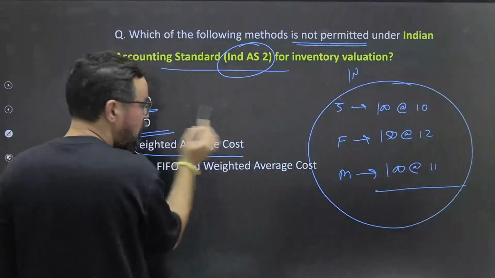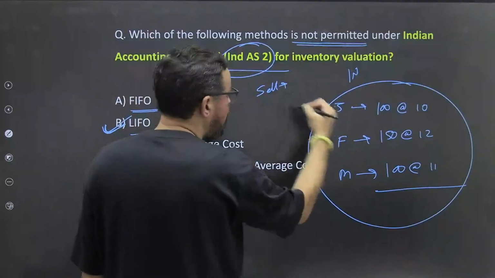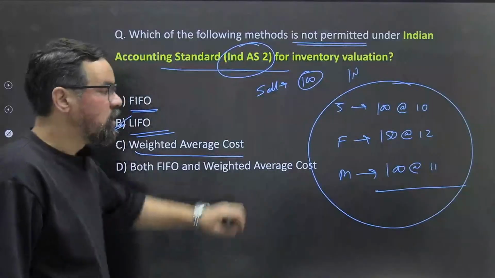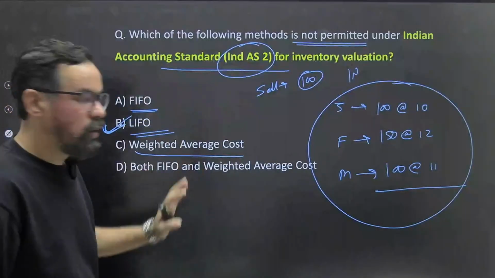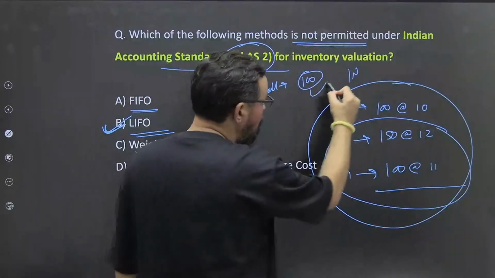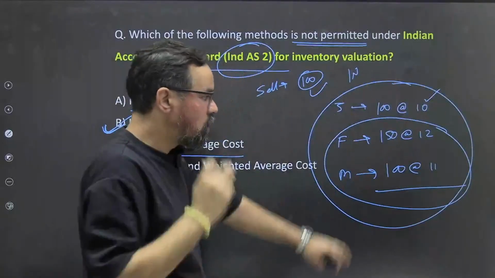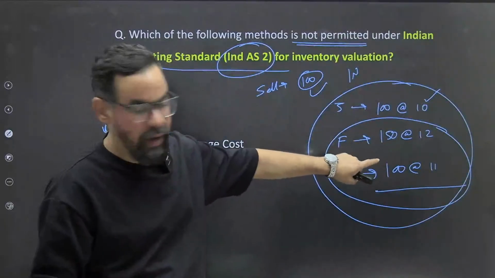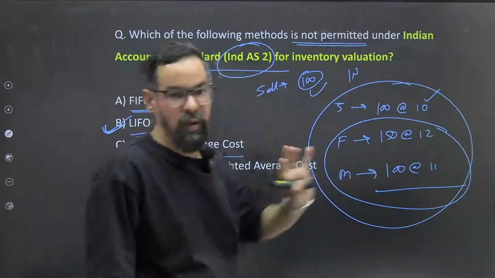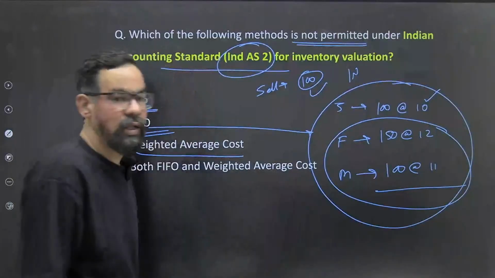अब now if you are using FIFO, let's say we sell, suppose that we sell 100 units, ठीक है। Let's keep it simple. So in case of FIFO, what will be your inventory, because this out we will compensate with this, ठीक है। So 100 units at the rate of 10, so if they'll ask you to calculate inventory, आपका 150 into 12 plus आपका 100 into 11, ठीक है, that will be your inventory.